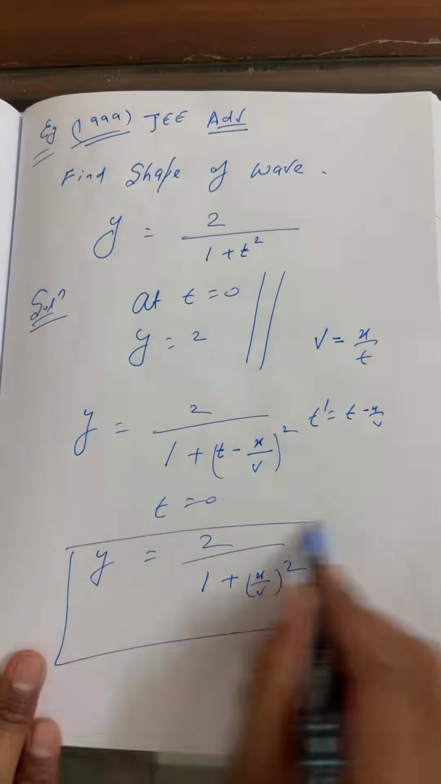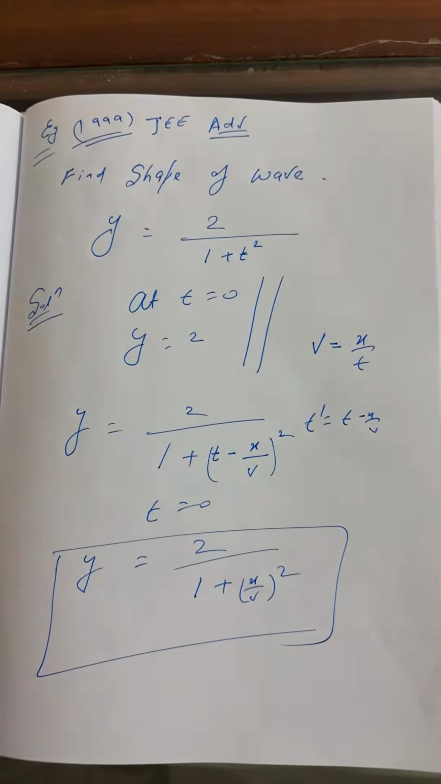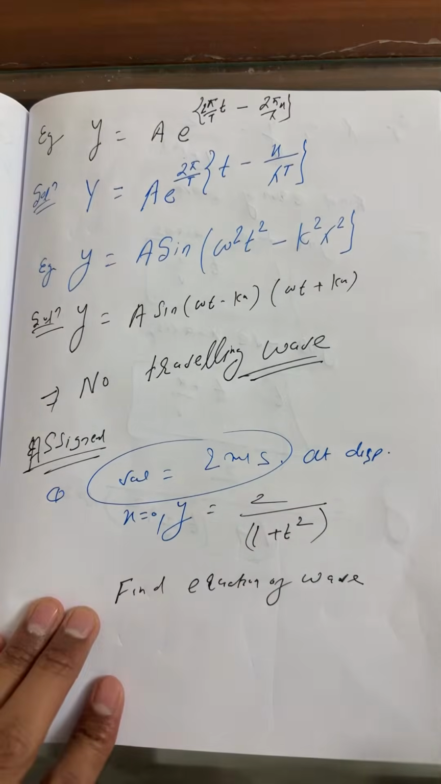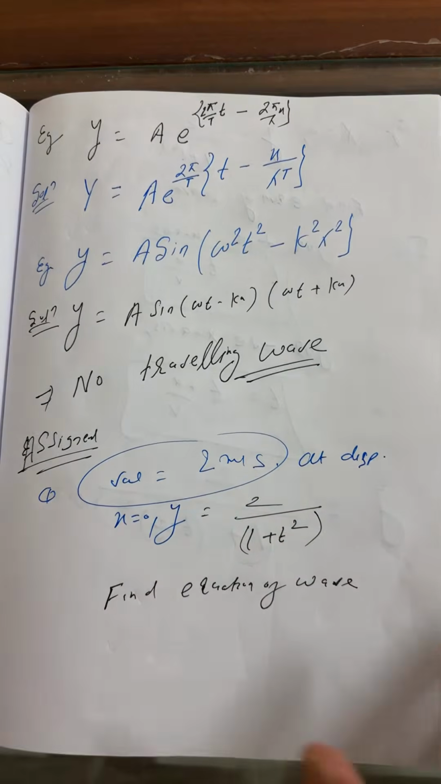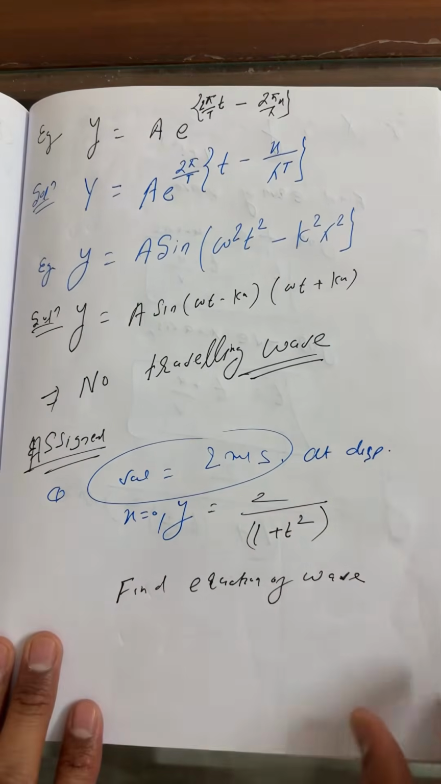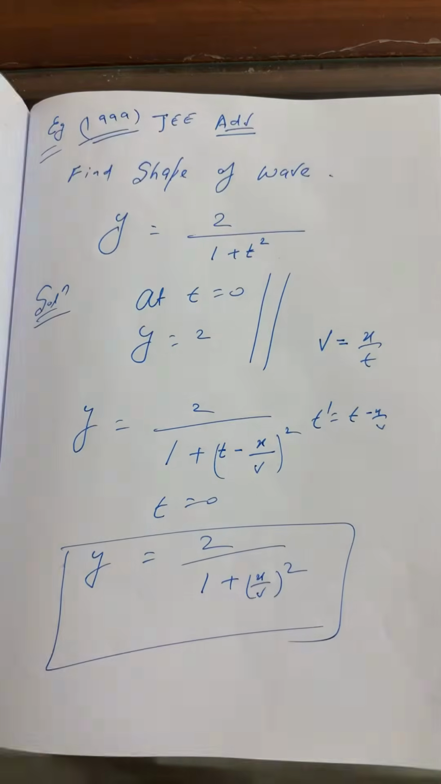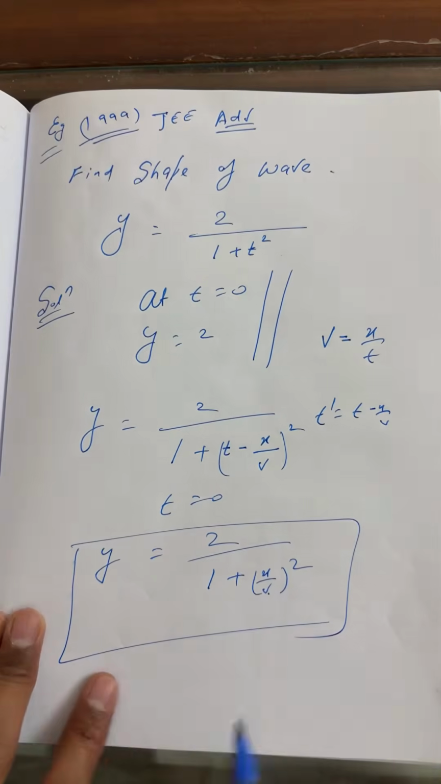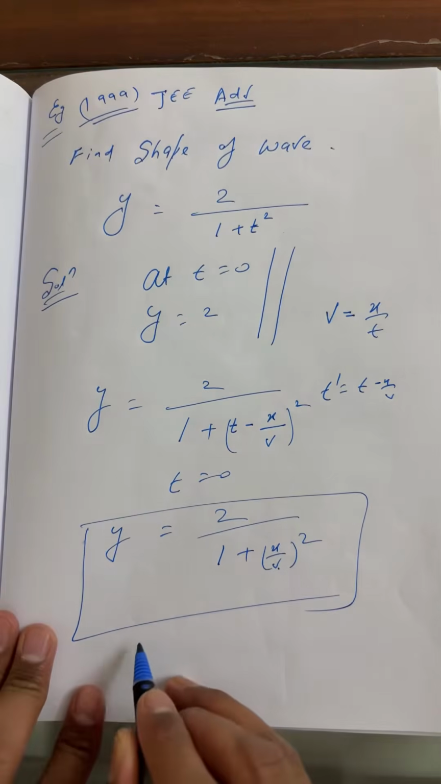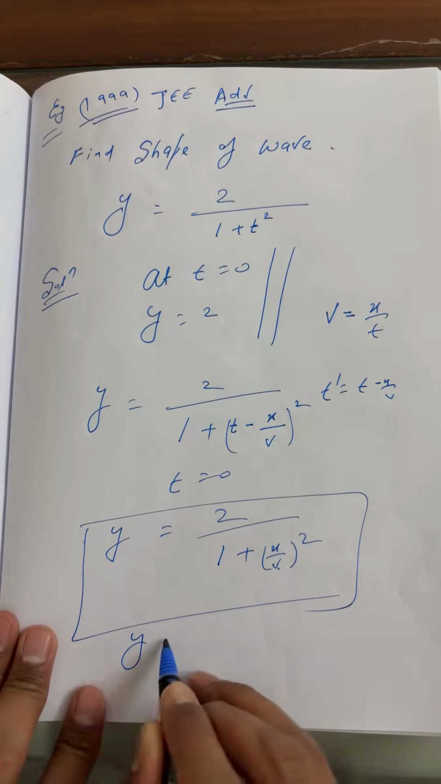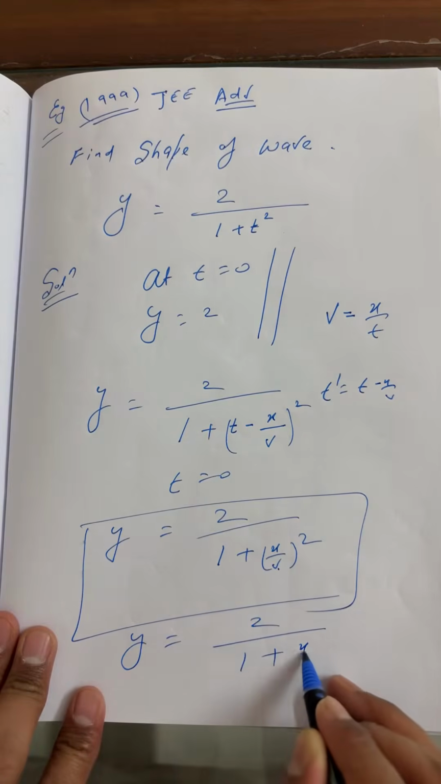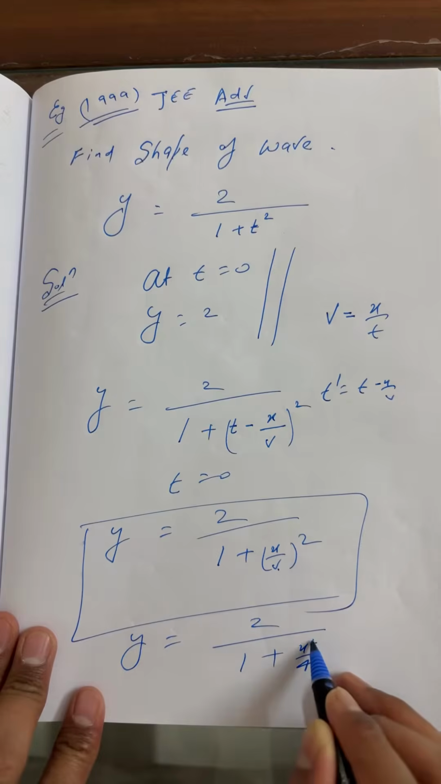Beta, there is a mention in the question here. If you remember in the previous questions yesterday which I gave, what is the velocity of wave? This is what these all are common questions, my dear. 2 meter per second. So here you can write simply v is equal to 2. So finally you can write y is equal to 2 upon 1 plus x square by 4.